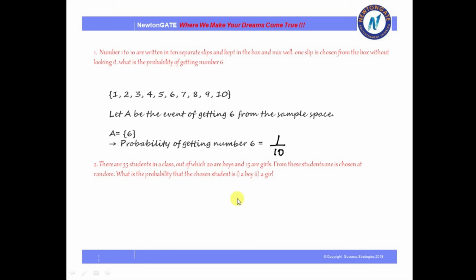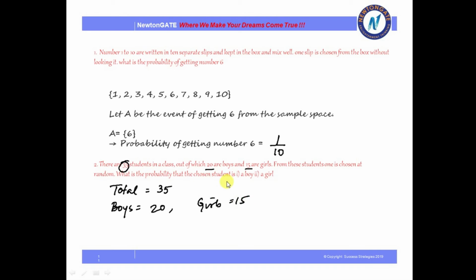Now, let us move to another good example. There were 35 students in a class, out of which 20 are boys and 15 are girls. From the students, one is chosen at random. What is the probability that the chosen student is a boy, and second, a girl? So again, in the same way, the total number of students is 35, right? The number of boys is 20 and girls is 15.